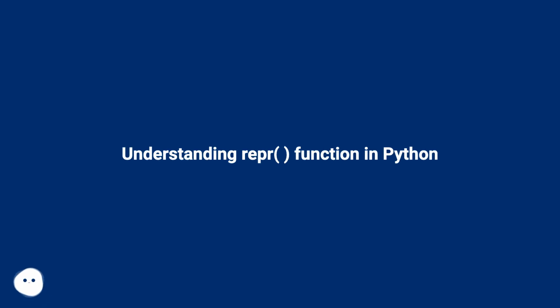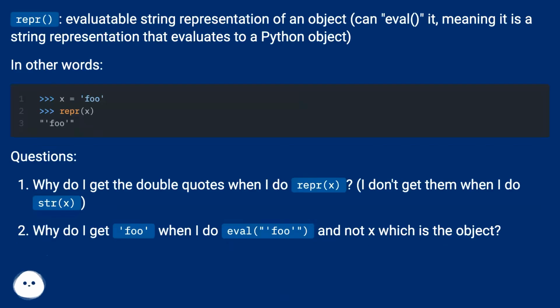Understanding the repr() function in Python. Repr returns an evaluatable string representation of an object, meaning you can eval it: it is a string representation that evaluates to a Python object. In other words, questions. Why do I get the double quotes when I do repr(x)?